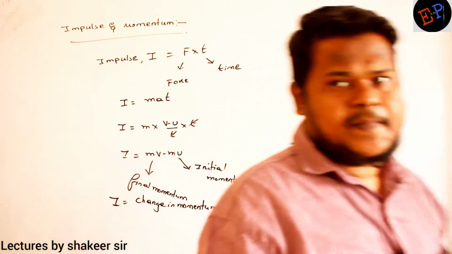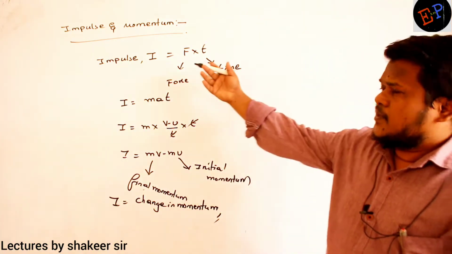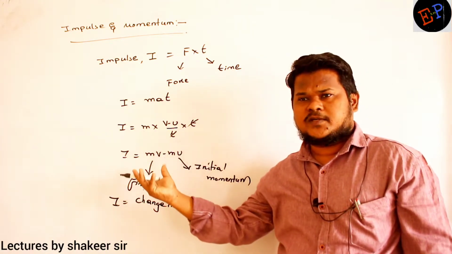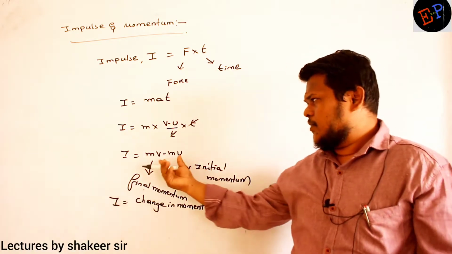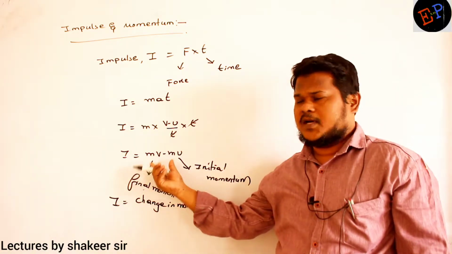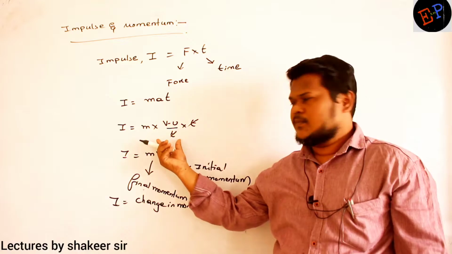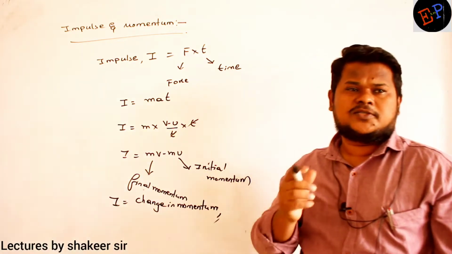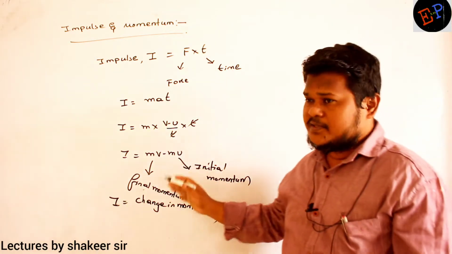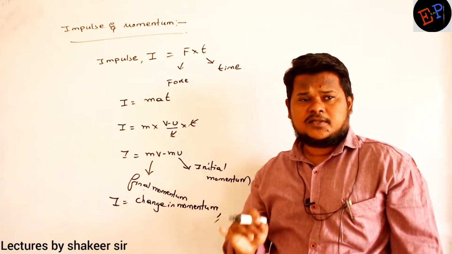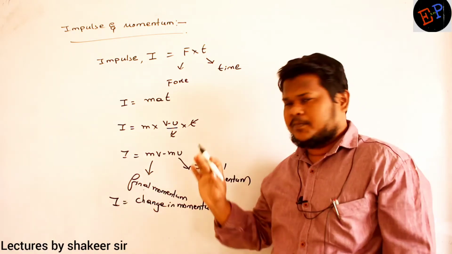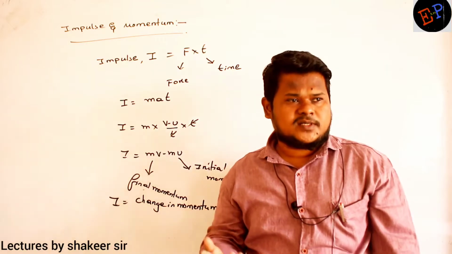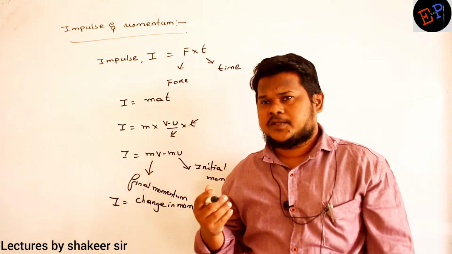So what is one definition we have written? Product of force and time. From this we came to MV minus MU, since acceleration is V minus U by T. Final momentum minus initial momentum is also called change in momentum. Therefore impulse is also called change in momentum. It means if you apply impulse on a body, the momentum of the body will change. If you apply force on a body, the velocity of the body will change.